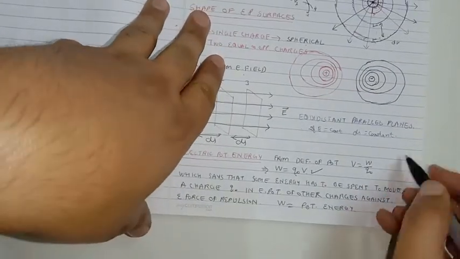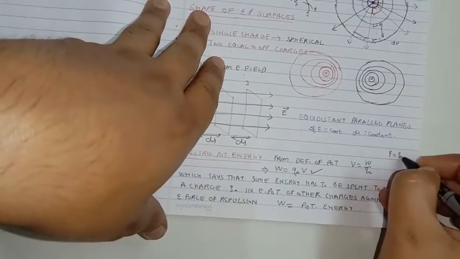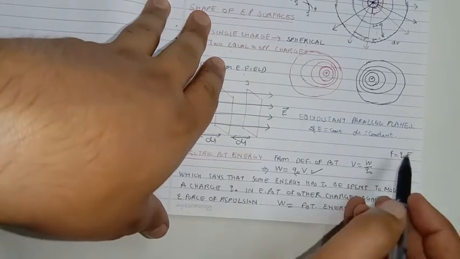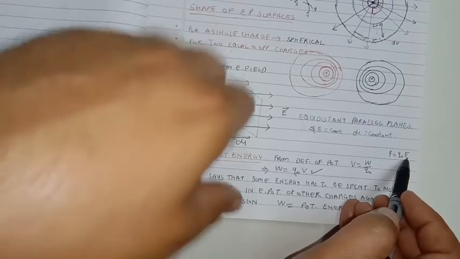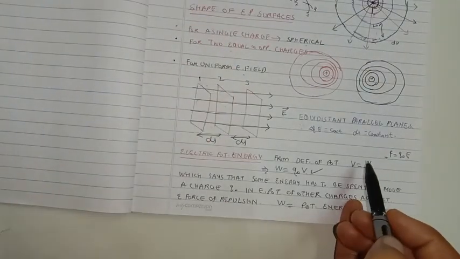If you remember the equation F is equal to Q naught E, we know that whenever a charge Q naught is present in the electric field of other charge, it experiences a force.